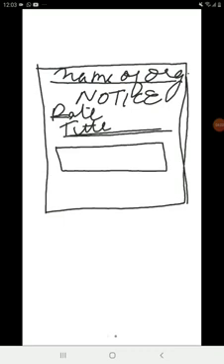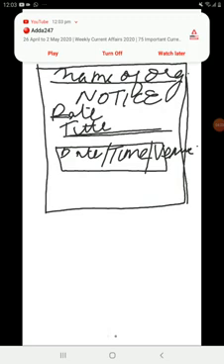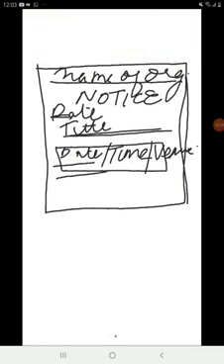If it's about an event, then date, time, venue is very important. If it's about a particular application being invited, then you have to mention by what date, and whether any other specific information is required.